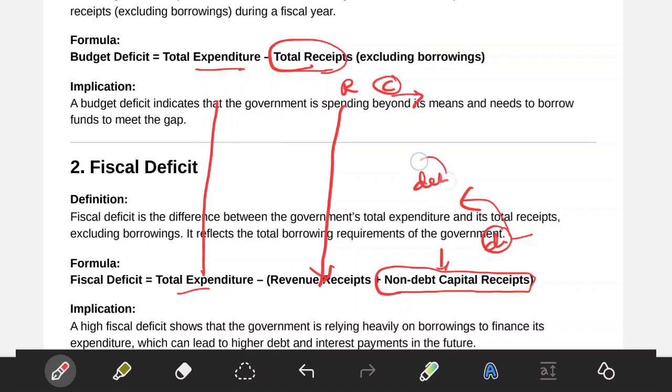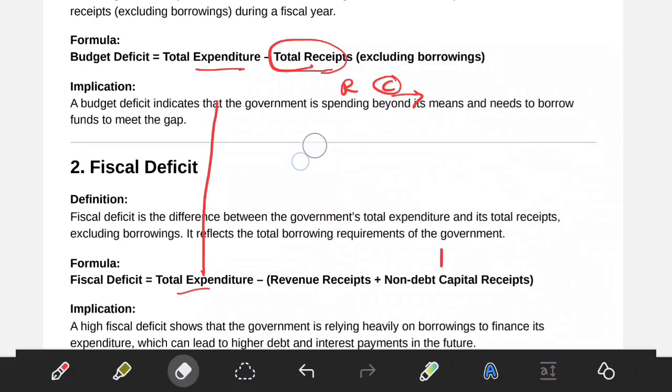If you have debt receipts, again it will have more impact on our borrowing, or not? Yes, you have to go for more. It means you are going for more borrowing. Clear my point?